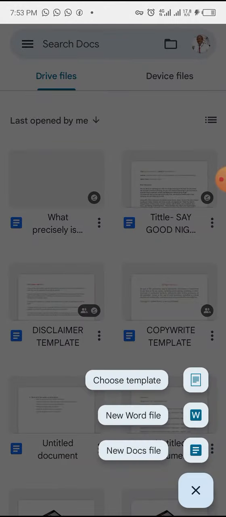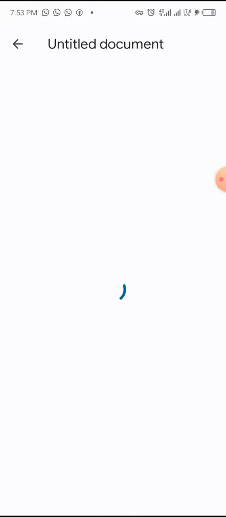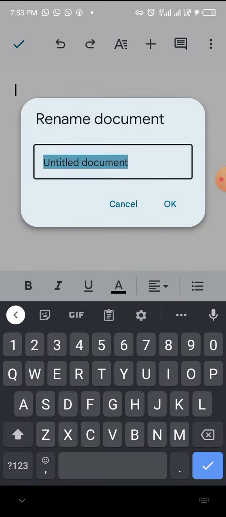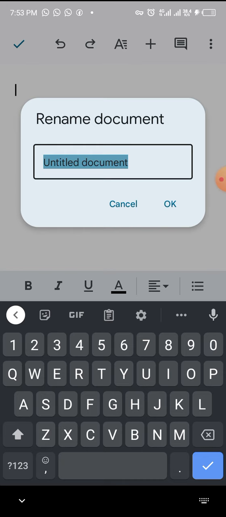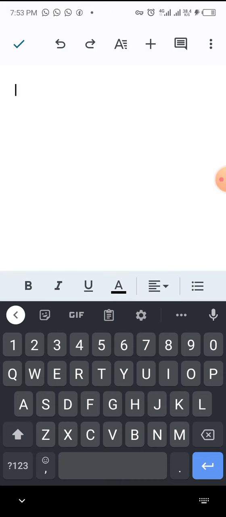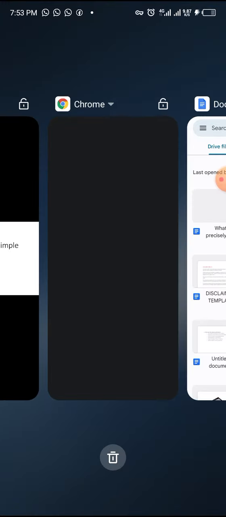So click on the plus sign there, open a new document, and then quickly type, let's say, anxiety. Just type anxiety on it, and then click OK for you to remember it. Just do that. When you do that, you can come back again to this way and pick the titles or the topics you have been getting so far. You can see it. Let's go down here.